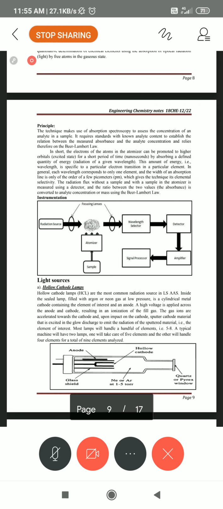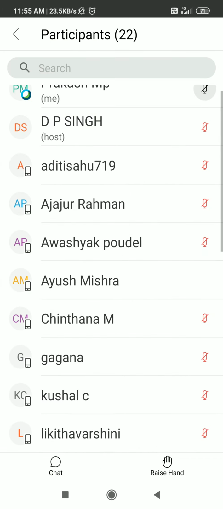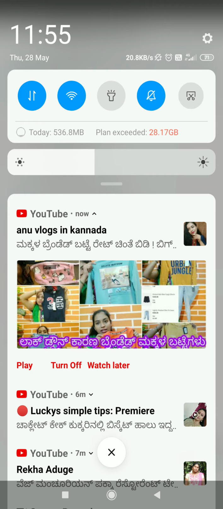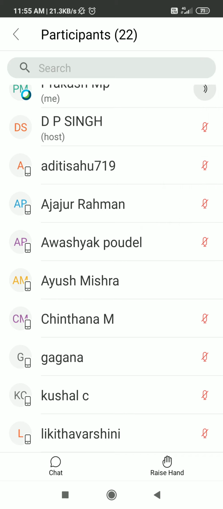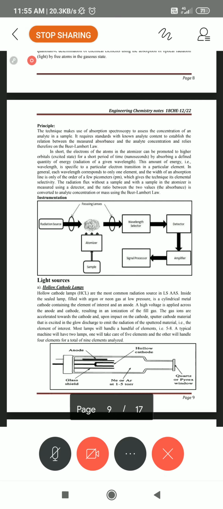Both flame photometry and atomic absorption spectroscopy are parts of spectroscopy. Both of these are used not only as quantitative methods but also as qualitative methods. In flame photometry, to check whether sodium is there or not in the given sample, you just keep the unknown solution and put in the sodium filter. If sodium is there, the absorbance takes place immediately. If no sodium is there, the absorbance shows zero.